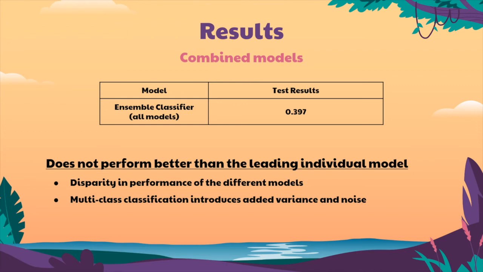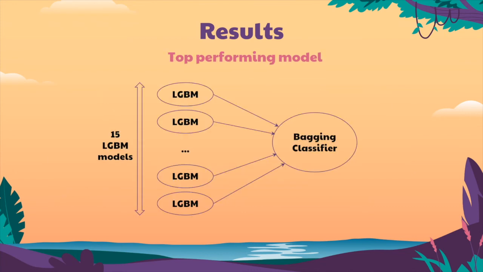Here we see that the test result is 0.397, which means that the voting classifier actually still performs worse than the individual LGBM model. This is possibly because of the disparity in performance between the different models, and perhaps because this multi-class classification scenario introduces more variance and more noise from the poorer performing models. We then try to improve the ensemble classifier by only using the best performing LGBM model.